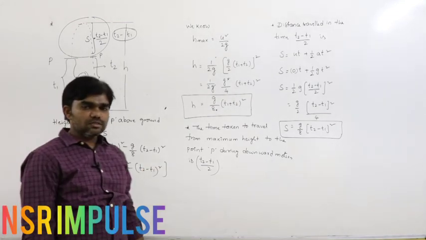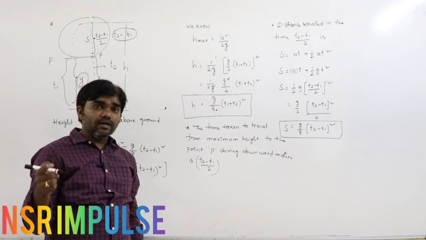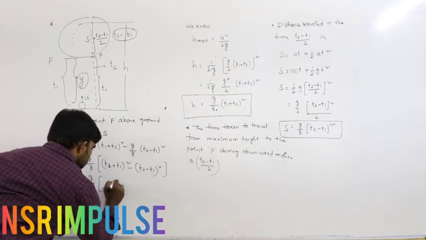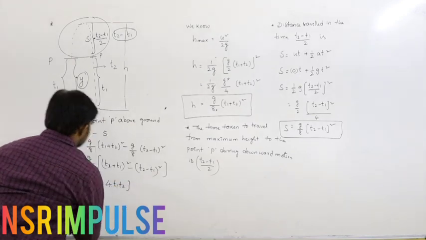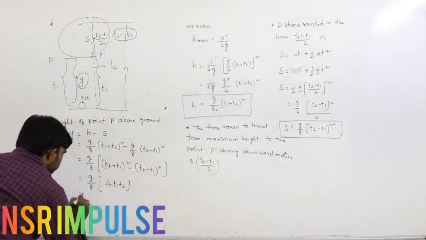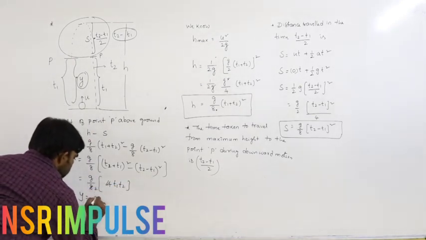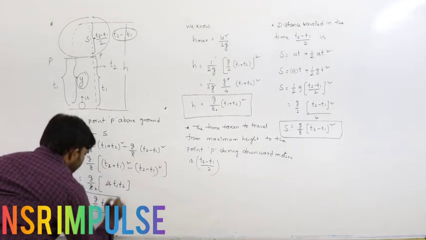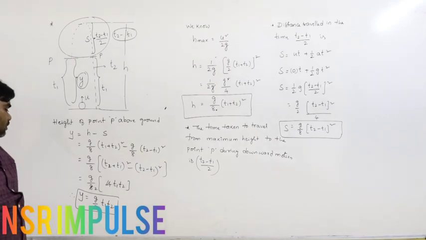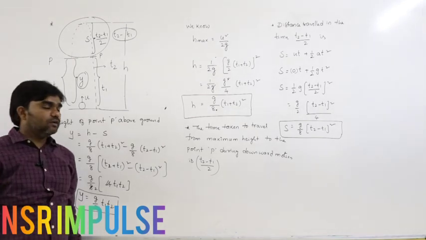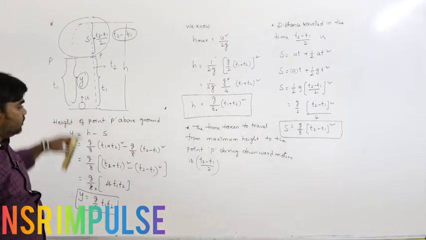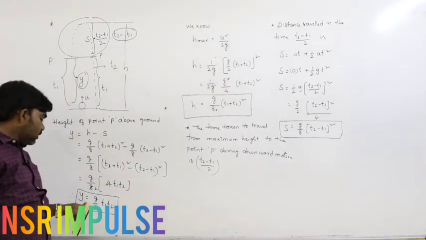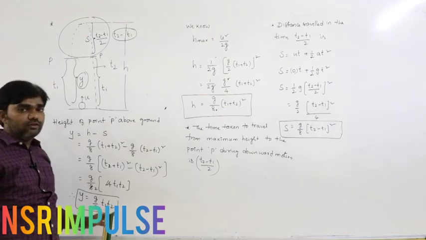The condition is that (a plus b) whole squared minus (a minus b) whole squared is 4ab, here it is 4 t1 t2. Therefore the height of the body is g by 2 into t1 t2. This is the height of the point P above the ground. y equals g by 2 into t1 t2.